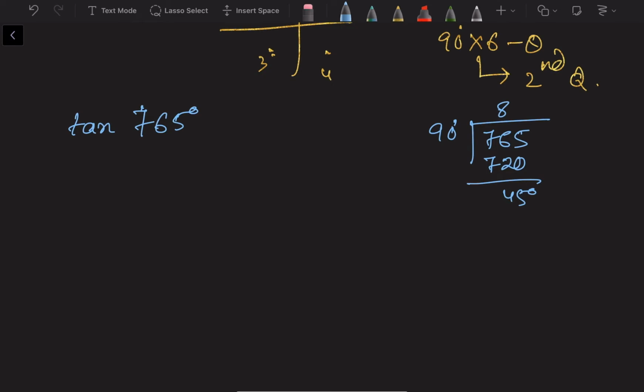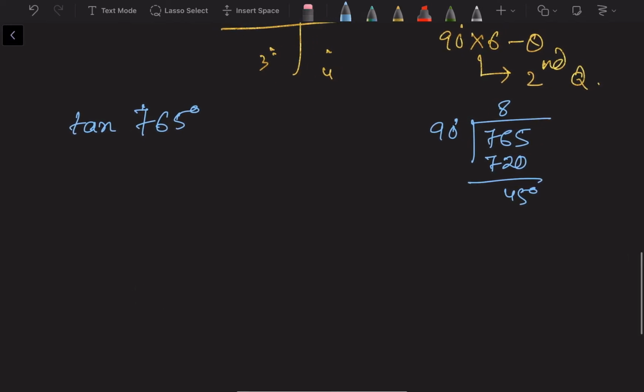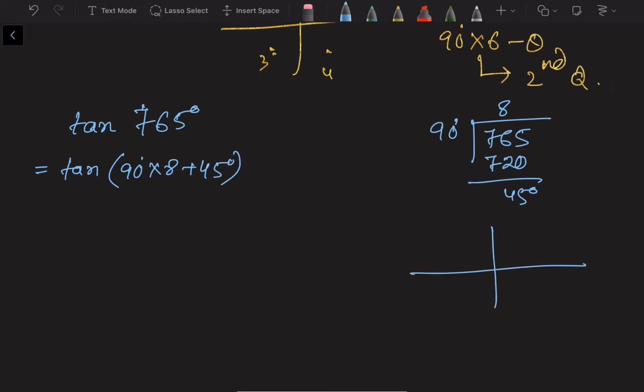To find the value of tan 765, first of all, we divide 765 by 90. When you divide by 90, it will be 720 and the remaining is 45 degree. So tan 765 is equal to tan of 90 into 8 plus 45 degree. To know the quadrant in which the total angle lies: first, second, third, fourth, fifth, sixth, seventh, eighth. So eighth means it is in the fourth quadrant.